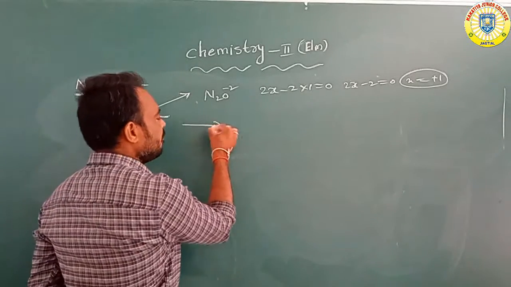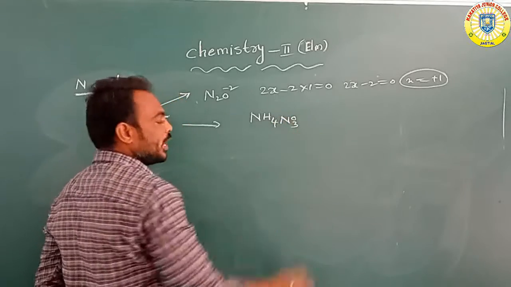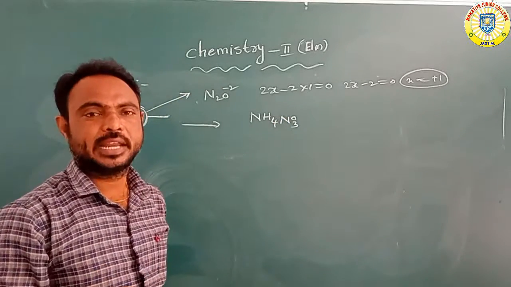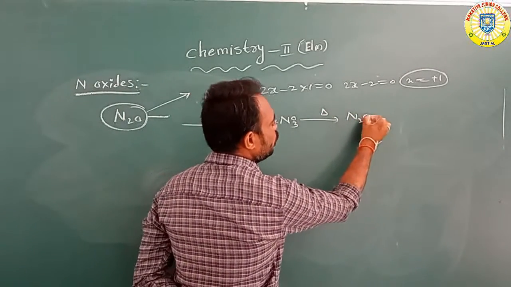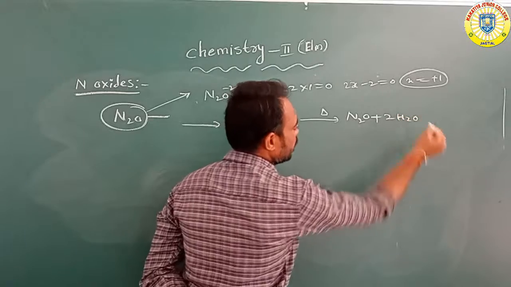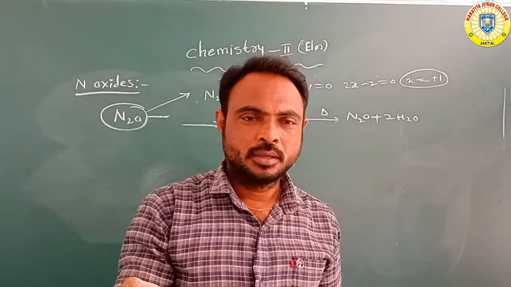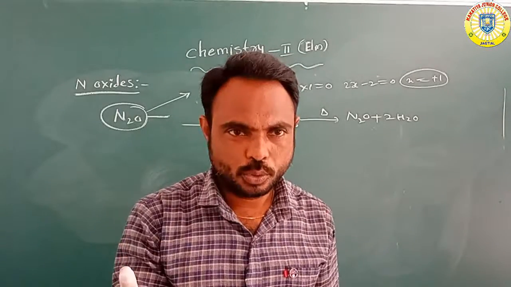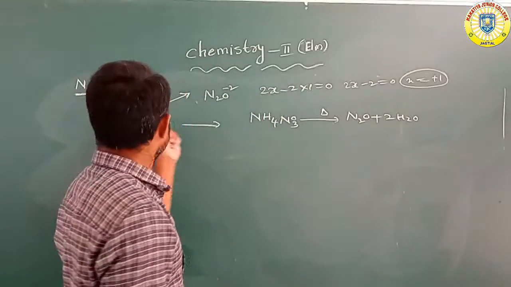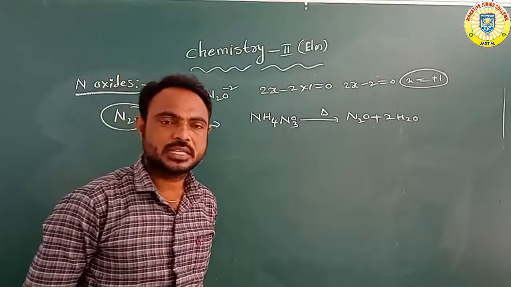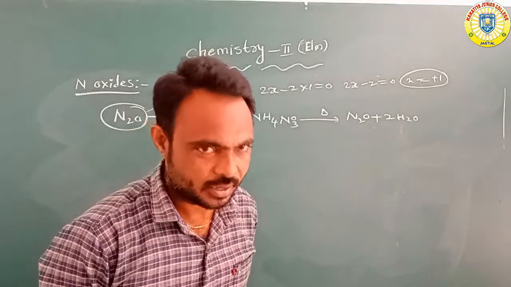So how is it prepared? When ammonium nitrate, NH4NO3, is heated, it forms N2O and water molecules. This N2O, nitrous oxide, is also called laughing gas.